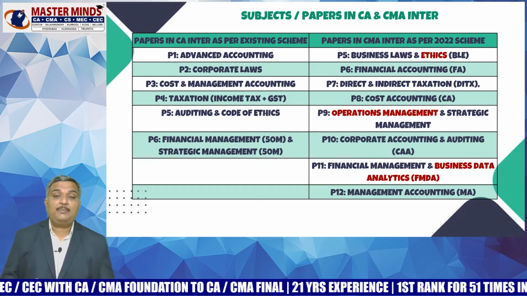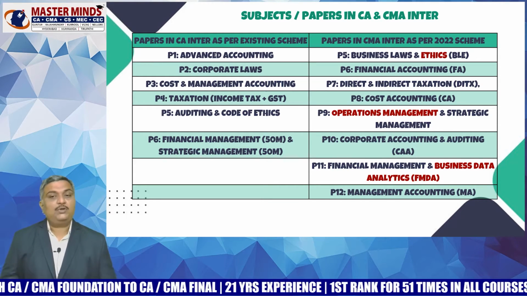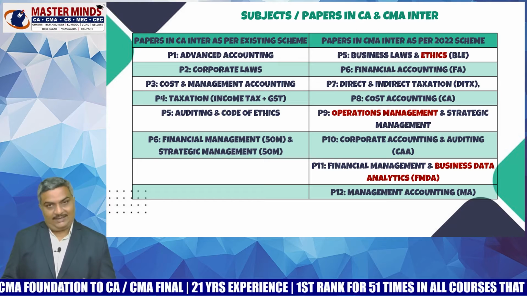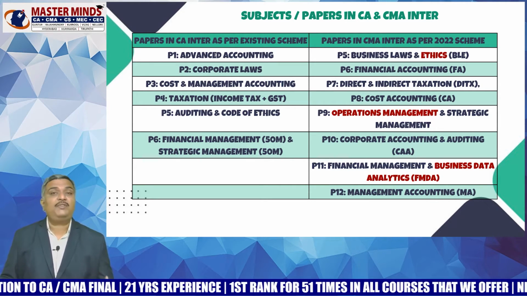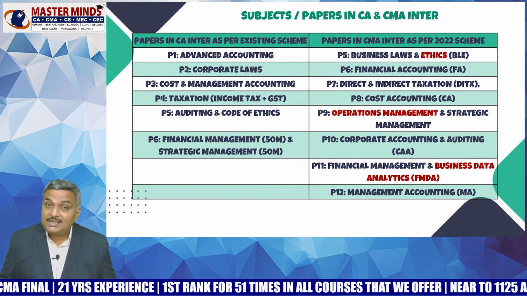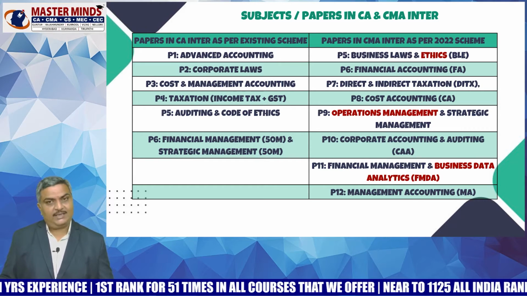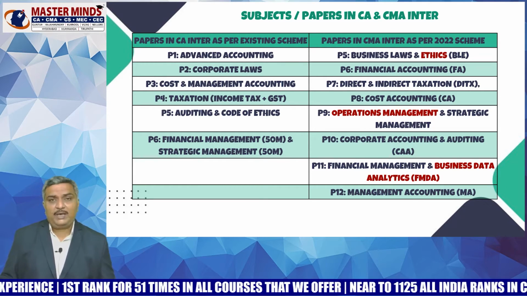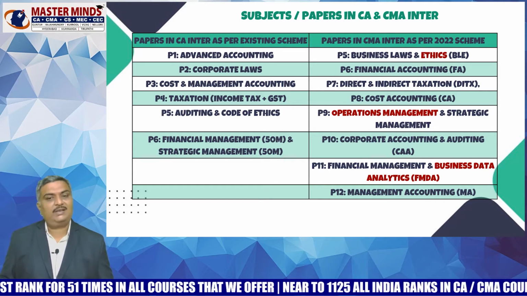Now let us see the papers in CMA Inter as per the 2022 scheme. So paper 5 is Business Laws and Ethics. In CMA Inter, the count of the papers starts from paper 5, because the first 4 papers you will complete in CMA Foundation itself. Now paper 5 is Business Laws and Ethics. So ethics is definitely a very important small area which will have 10% coverage in the examination.